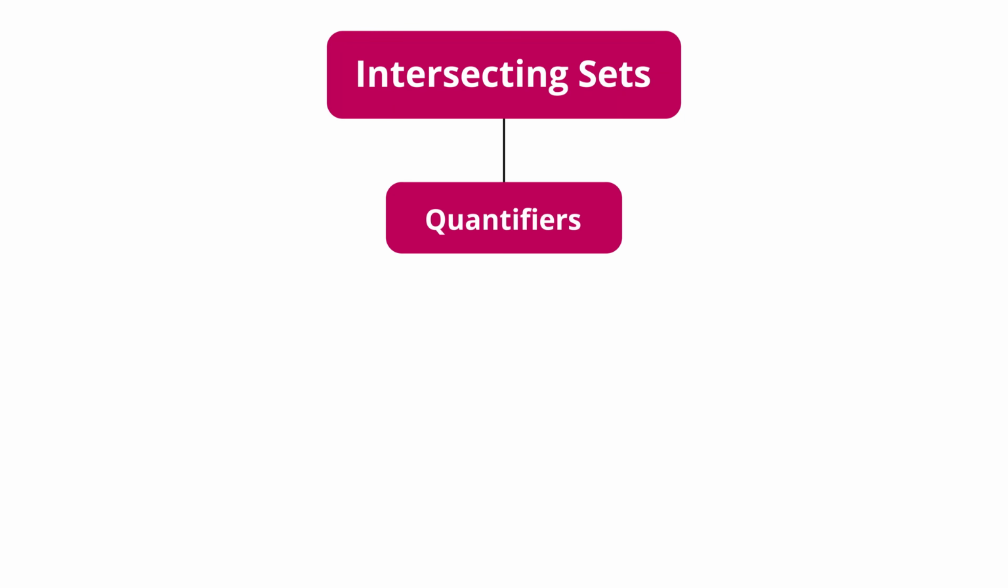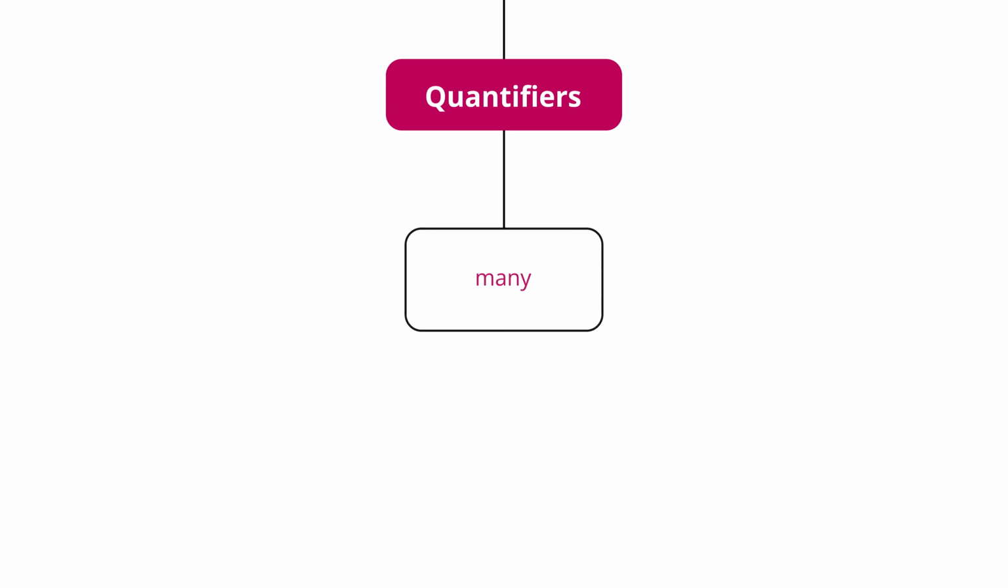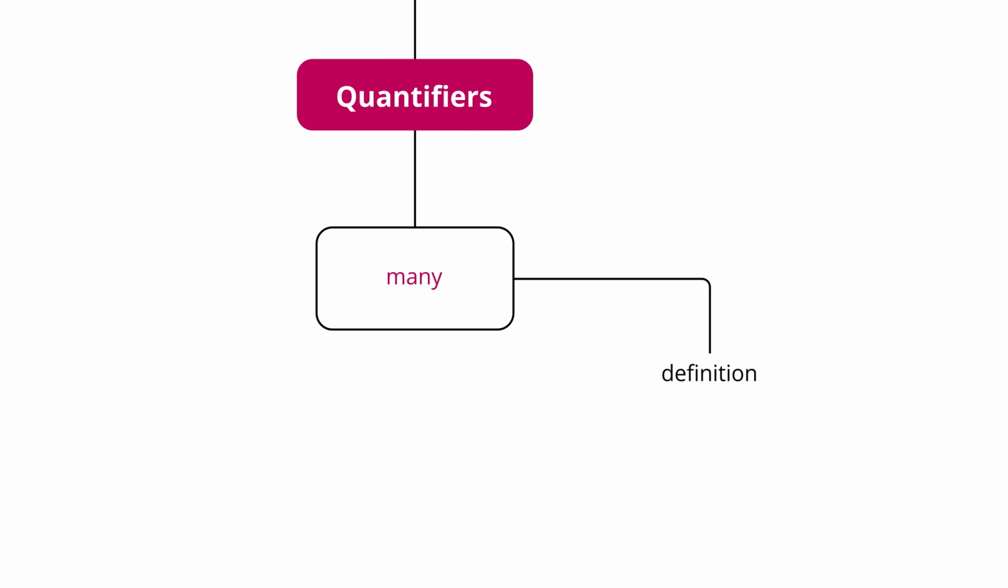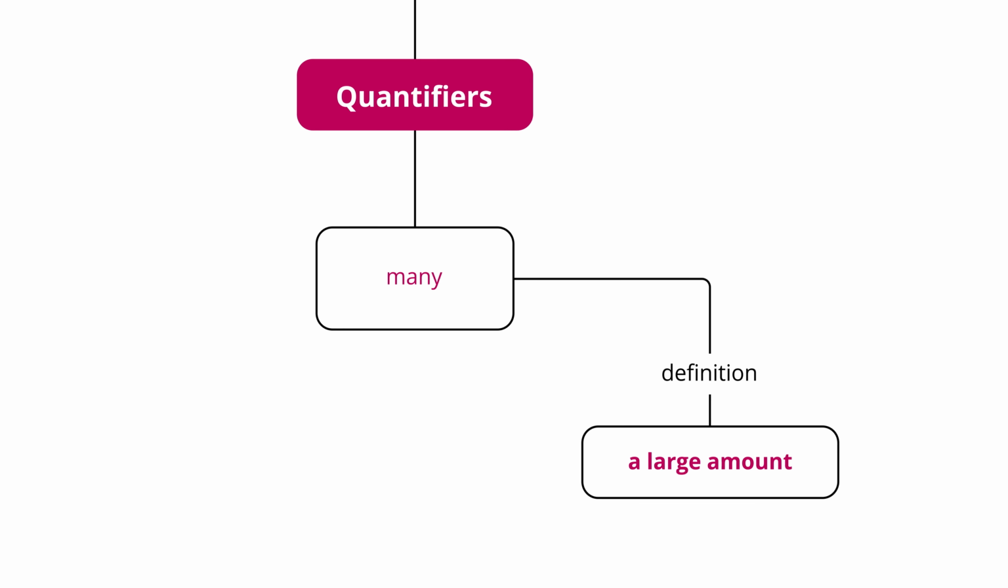The next quantifier I want to look at is this word many. Okay, what does many mean? The definition of many is just a large amount. But what is a large amount? Well, that's kind of subjective, right? Like reasonable people can reasonably disagree over what counts as a large amount.